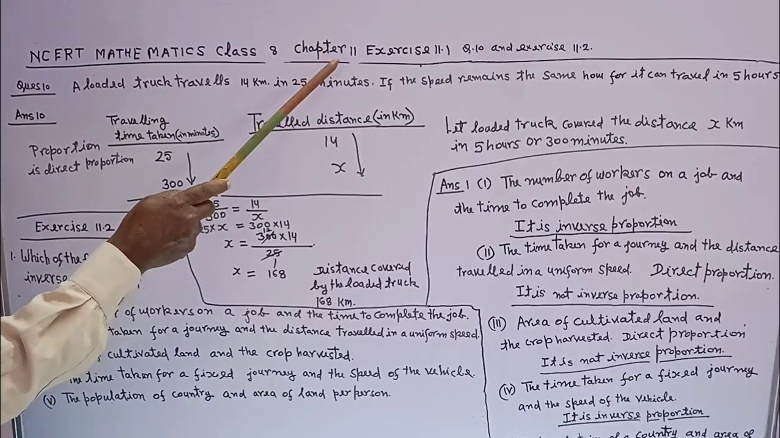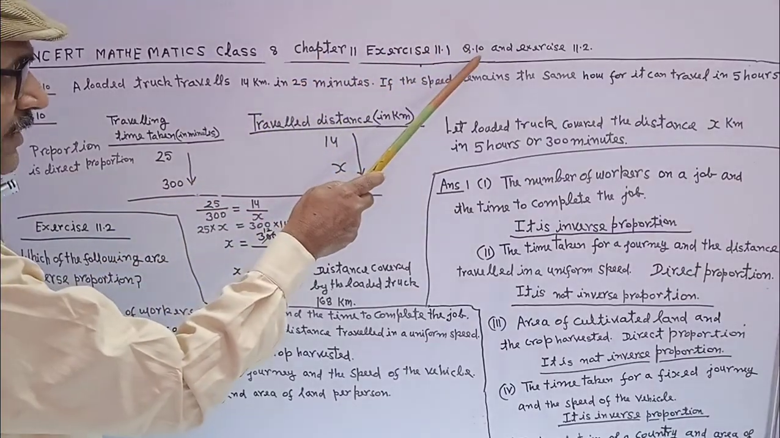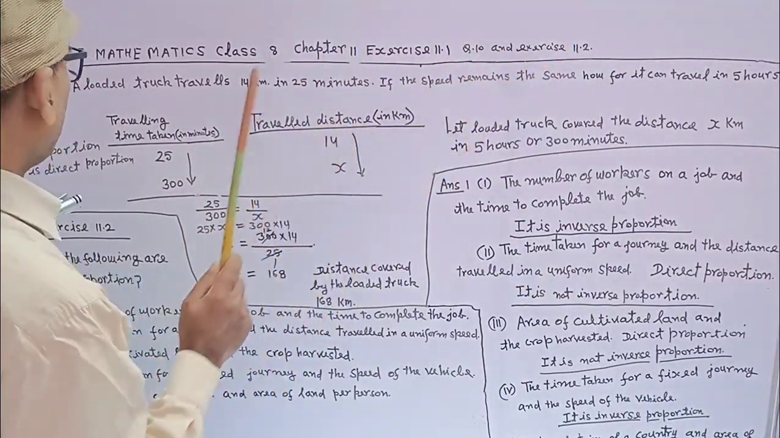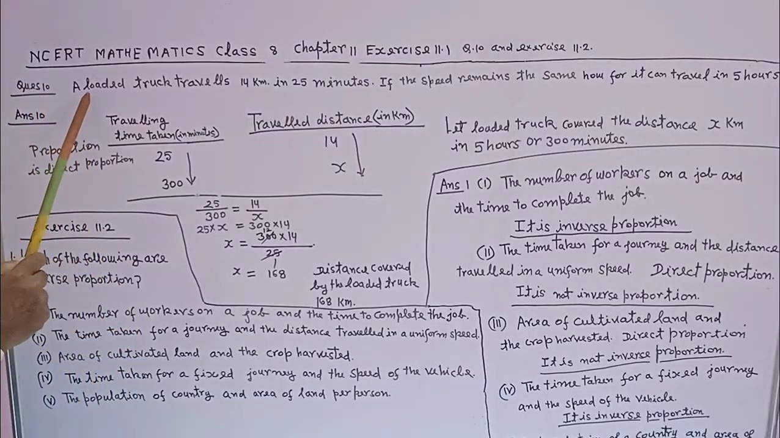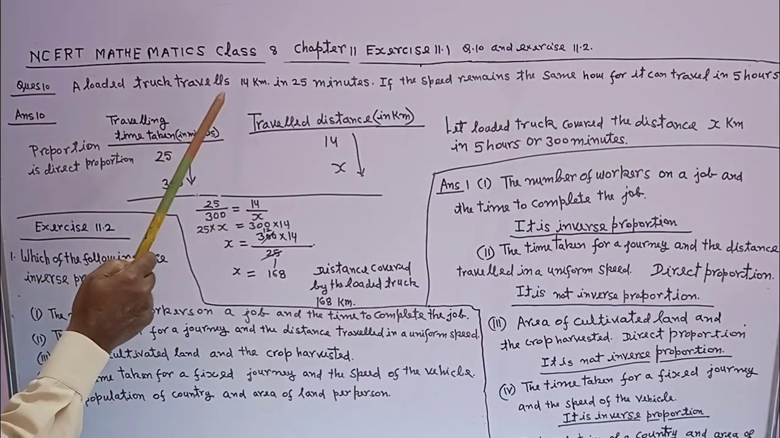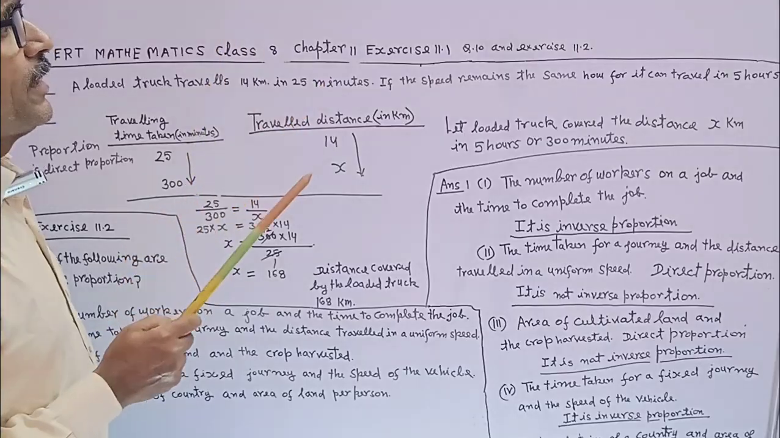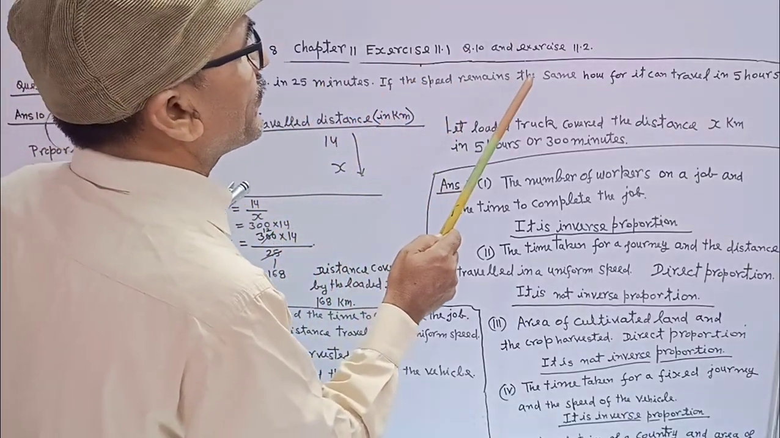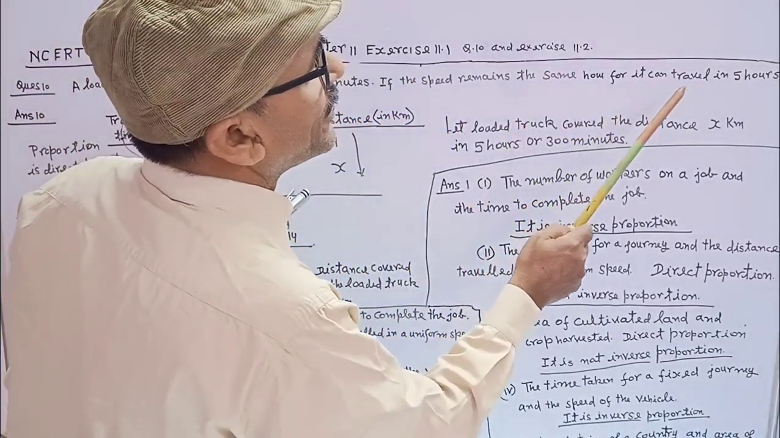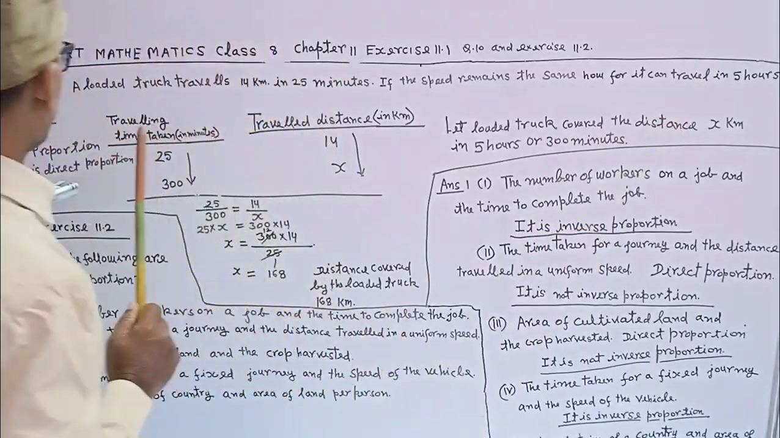Class 8 chapter 11 exercise 11.1 question number 10 and exercise 11.2. Question number 10. A loaded truck travels 14 km in 25 minutes. If the speed remains the same, how far can it travel in 5 hours?